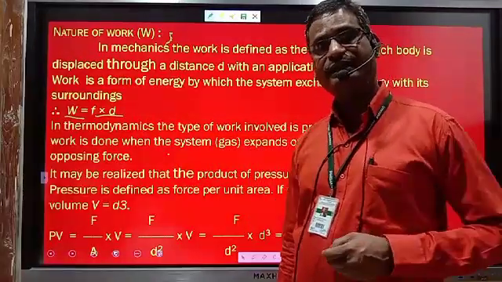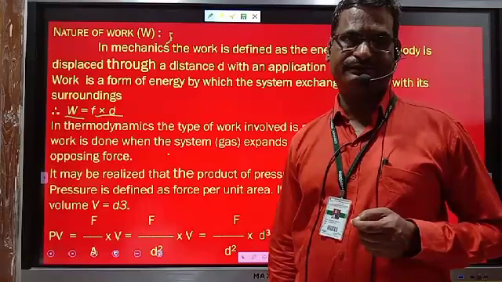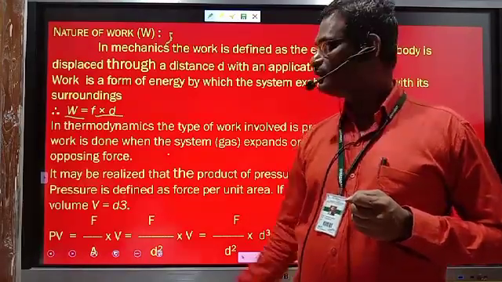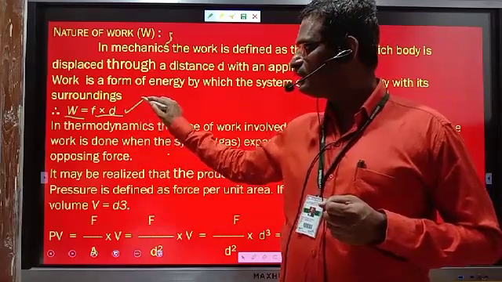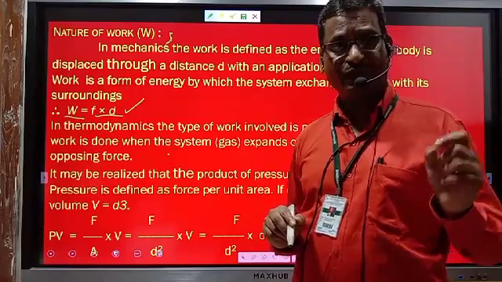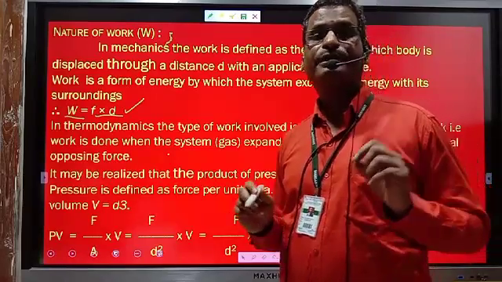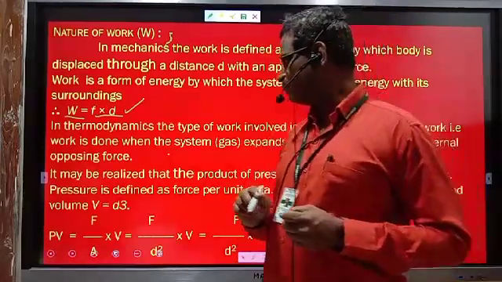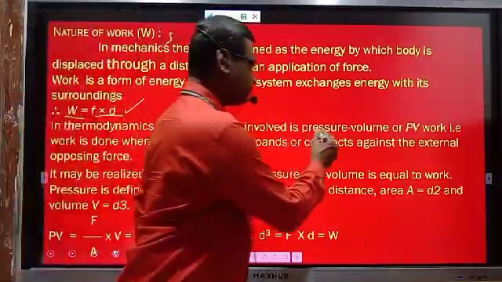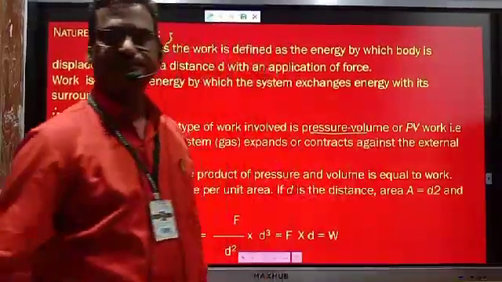Here we are studying gaseous systems. And for a gaseous system, this work done, force into displacement, is not considered. Instead of that, PV type, pressure-volume type of work is considered. Why is it pressure-volume type of work? Because